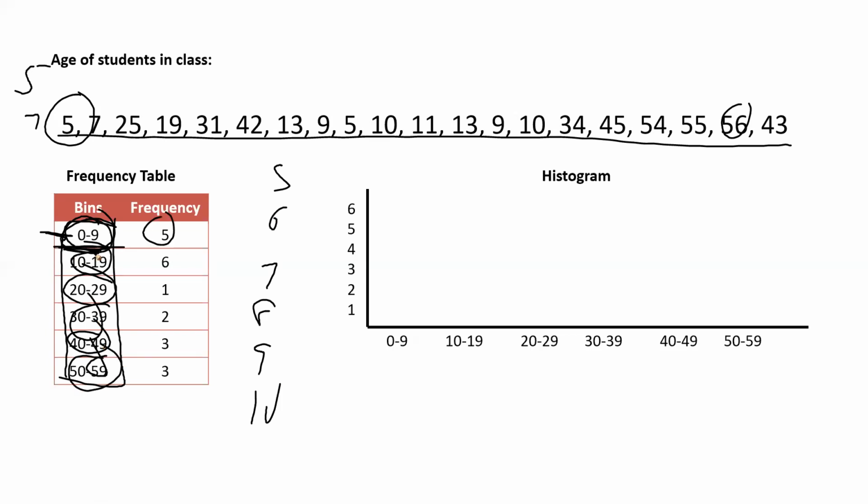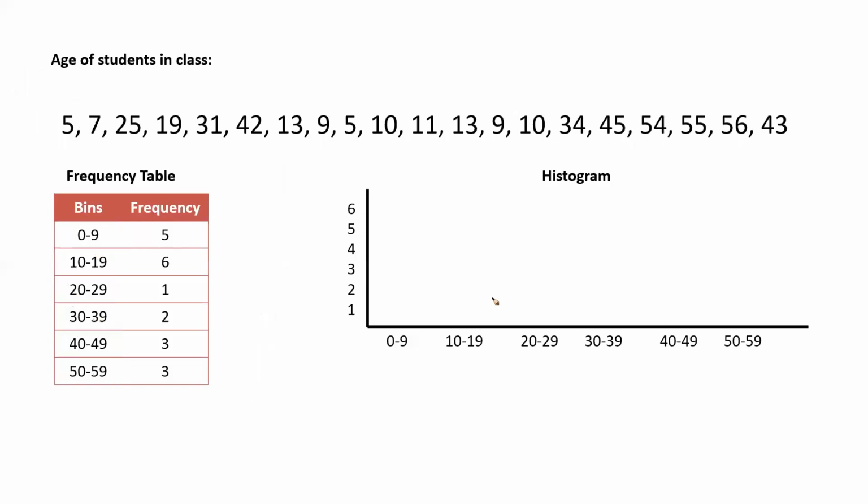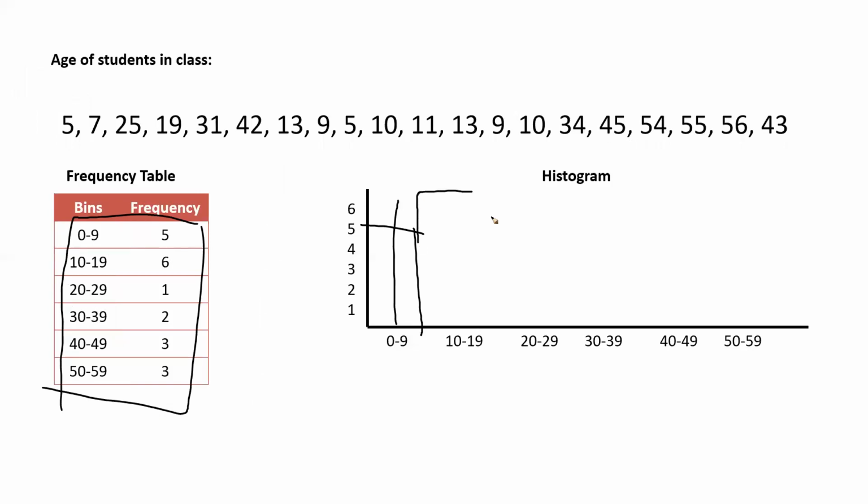And then we found out how many people are between 0 and 9. We can count 1, 2, 3, 4, 5, 5 values, right? Same way 10 to 19, and so on. So from here, I am able to get the frequency based on the bin, and then we can start plotting here. 0 to 9, total 5, so it will go till 5. 10 to 19, it's 6, so it will be 6. 20 to 29, only 1. 30 to 39, 2. 40 to 49, 3.